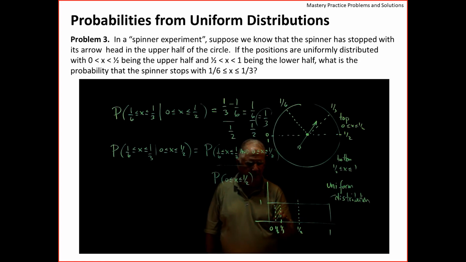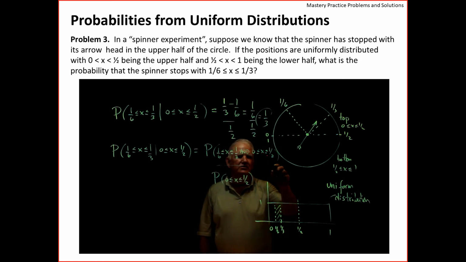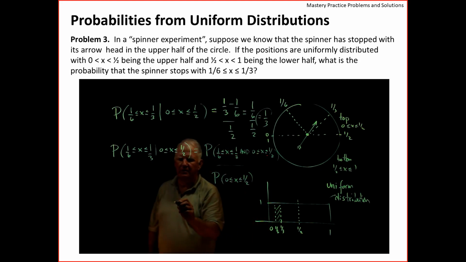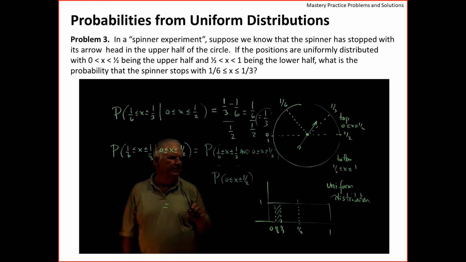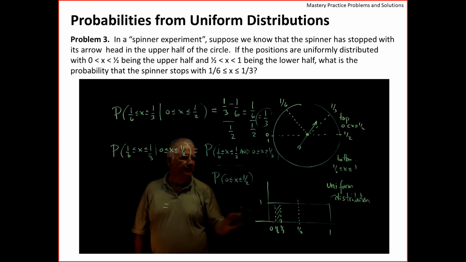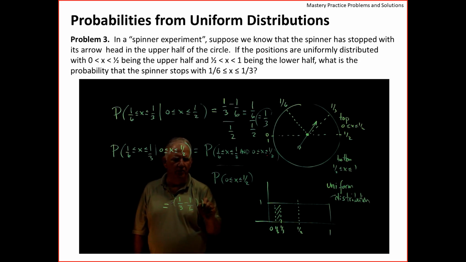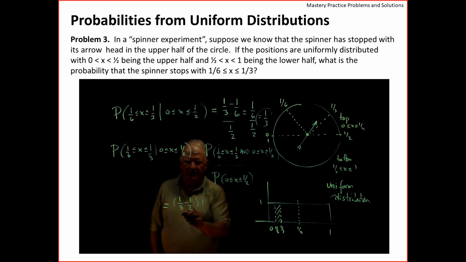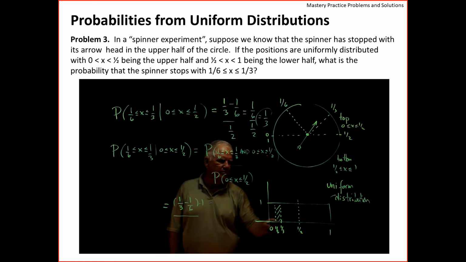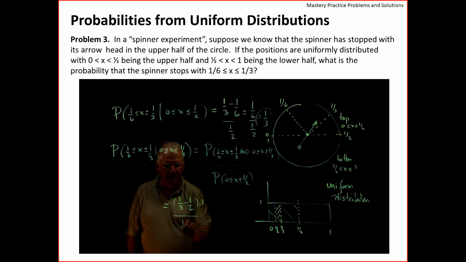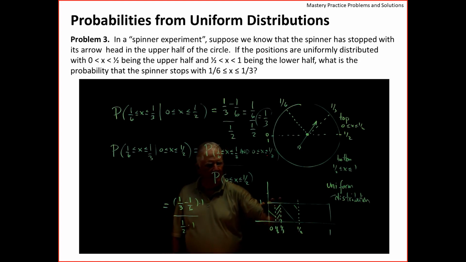Well, it's that area right there, isn't it? Let me write it down here. That probability is this dimension times 1, so it is 1/3 minus 1/6 times 1, that area, divided by the probability that you're between 0 and 1/2, which is this area, and that is 1/2 times 1, base times height.